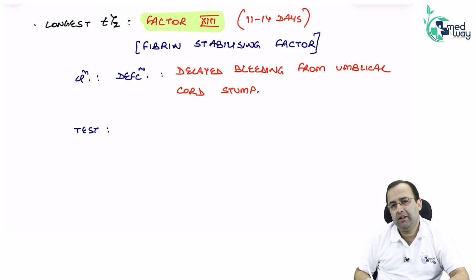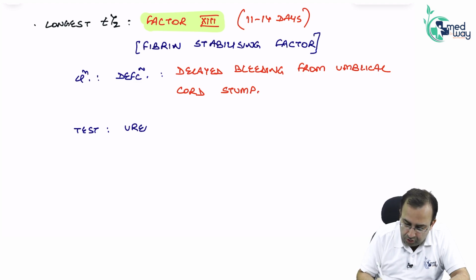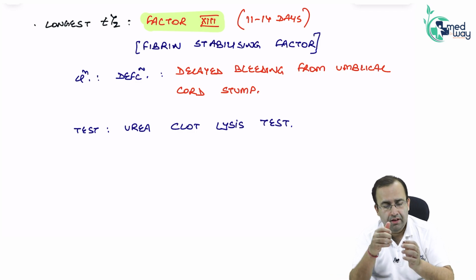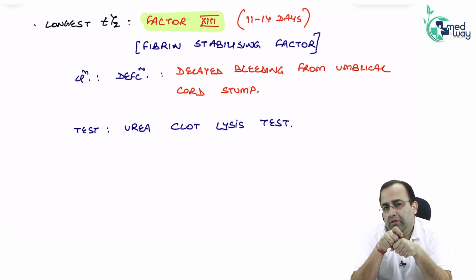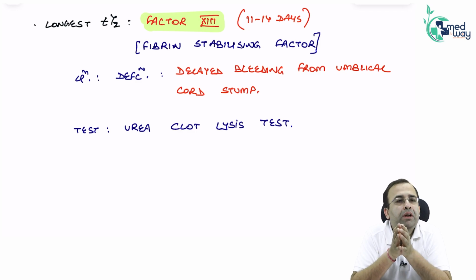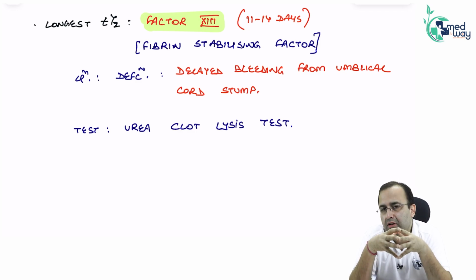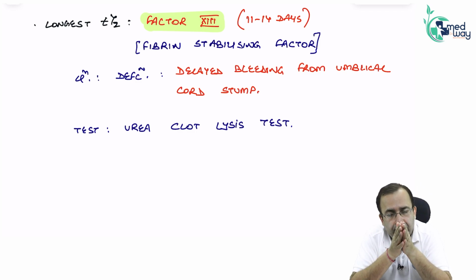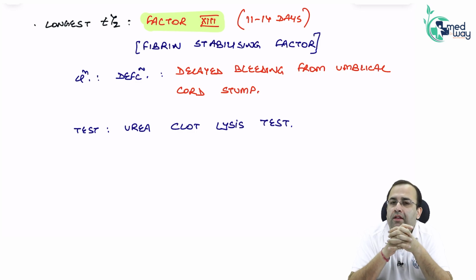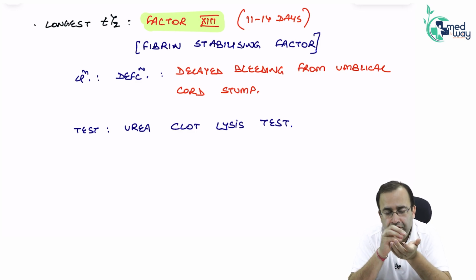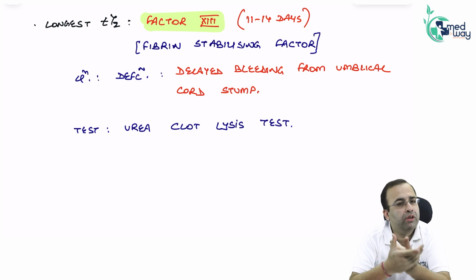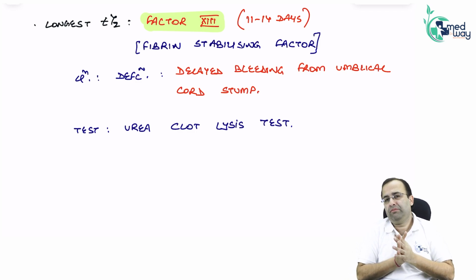Next one, test used for factor 13 deficiency. We use the urea clot lysis test, meaning we add urea to the clot. If the fibrin clot is stable, lysis will not occur. If lysis occurs, that means fibrin stabilizing factor is deficient. So, the test for fibrin stabilizing factor is the urea clot lysis test. We added urea to the clot and we are looking at lysis. Urea clot lysis test, factor 13.